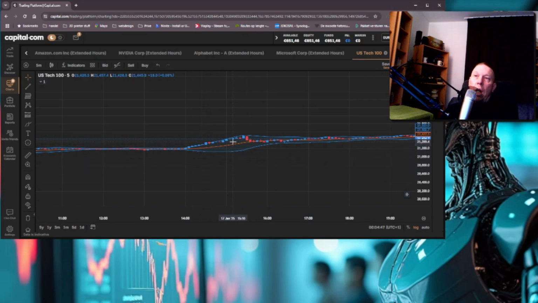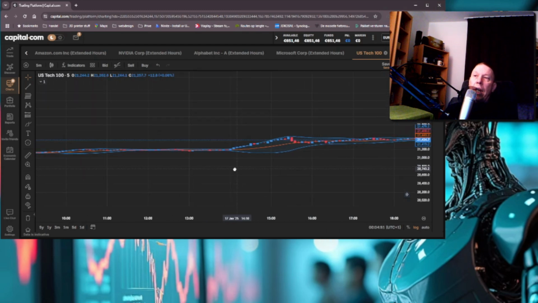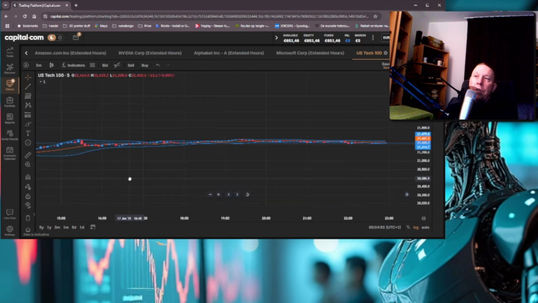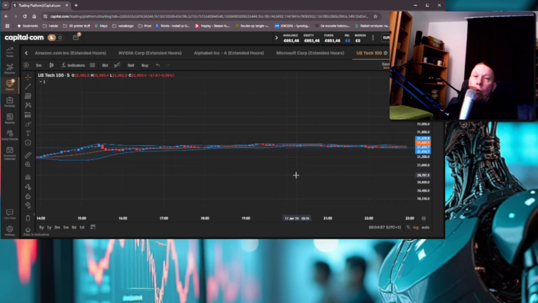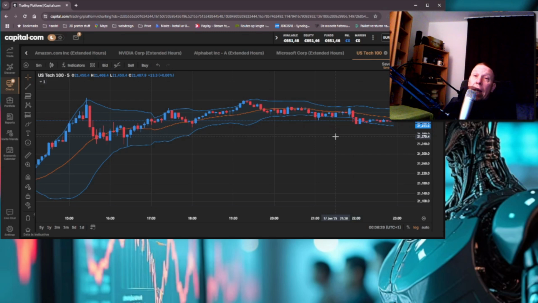We see this climb and drop, but for the rest, today and after 4, you see nothing happened, nothing at all. So we ended this week with again a slow market day, and that was the entire week. We had a slow market.